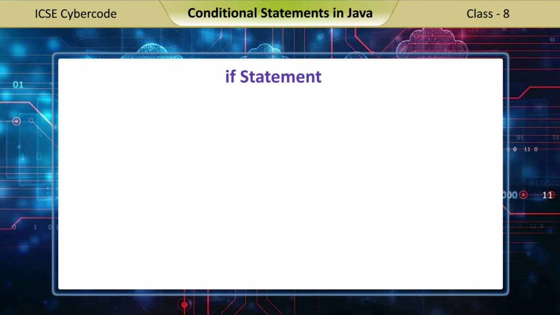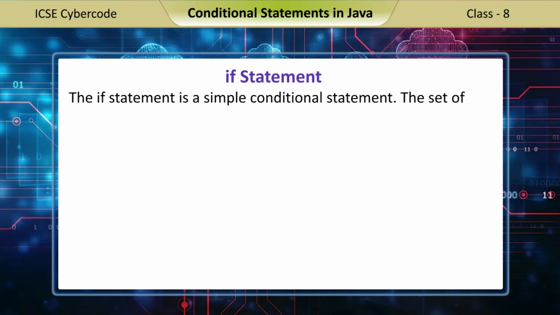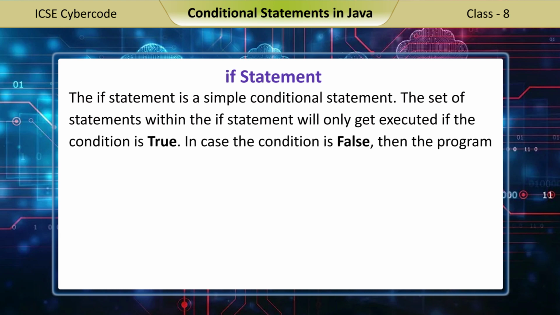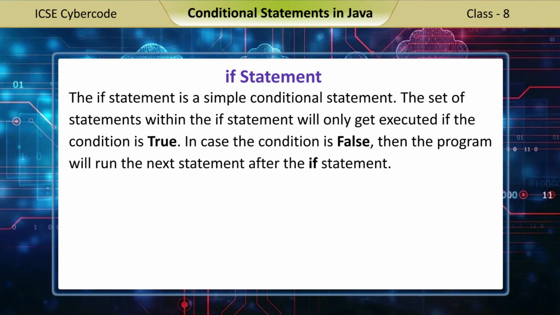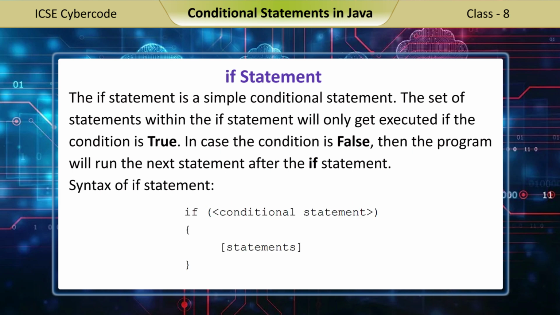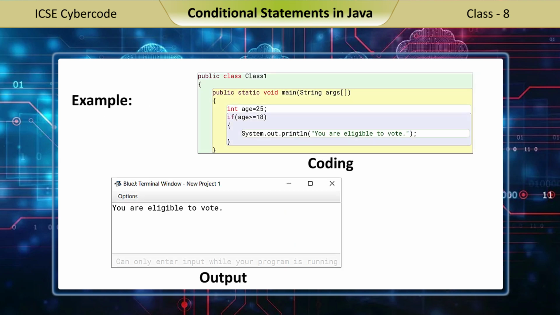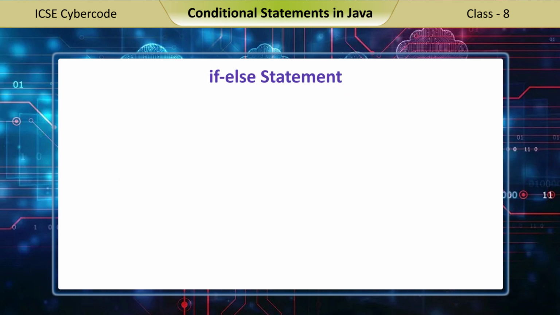If statement. The if statement is a simple conditional statement. The set of statements within the if statement will only get executed if the condition is true. In case the condition is false, then the program will run the next statement after the if statement. Syntax of if statement. Example. Coding. Output.